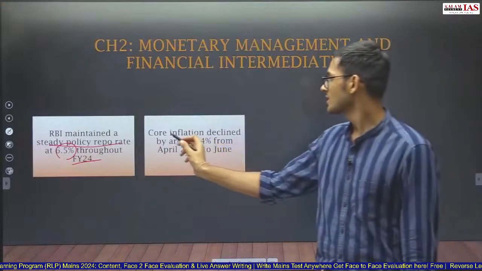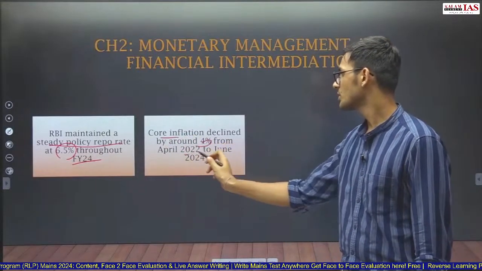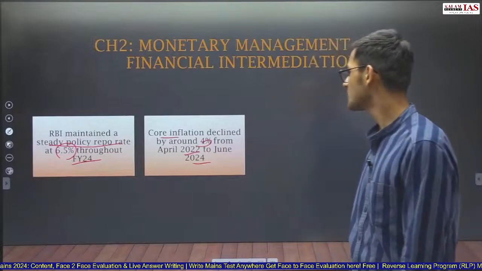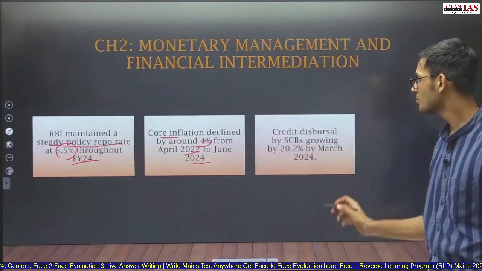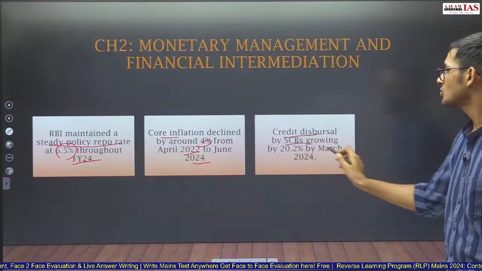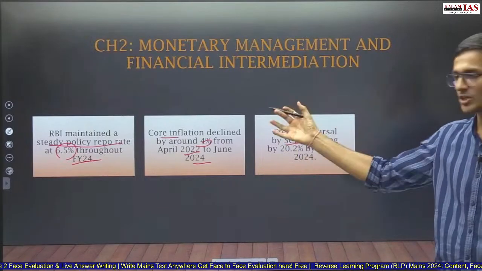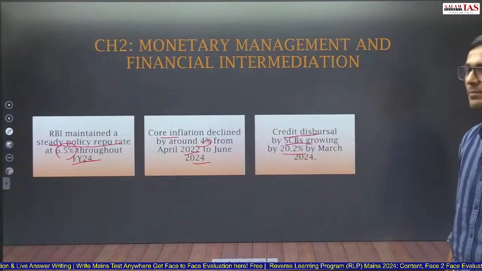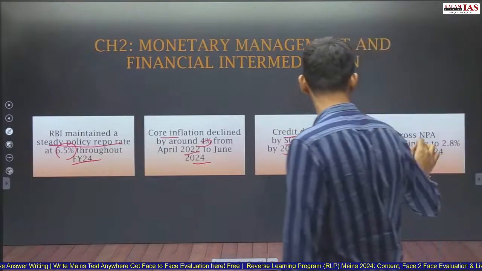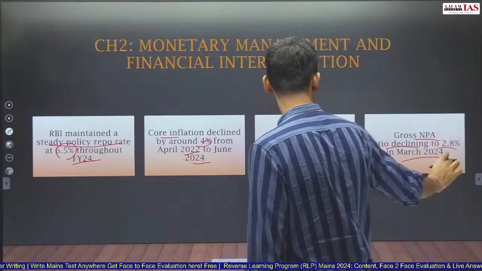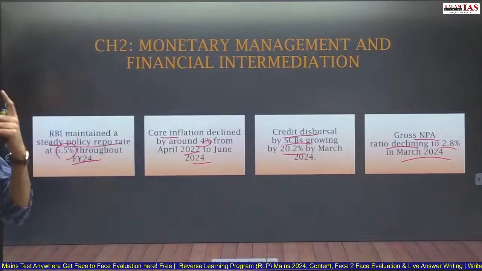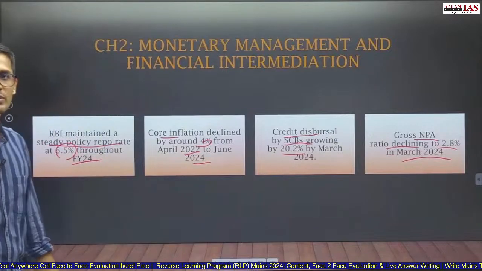Core inflation declined by around 4% from 2022 to 2024. That is from 8% to around 4%. So core inflation has reduced by around 4%. Credit dispersal by scheduled commercial banks, SCB is scheduled commercial banks, growing by 20% by March 2024. Gross NPA ratio declining to 2.8% in March 2024. So gross NPAs have reduced to 2.8% in March 2024.